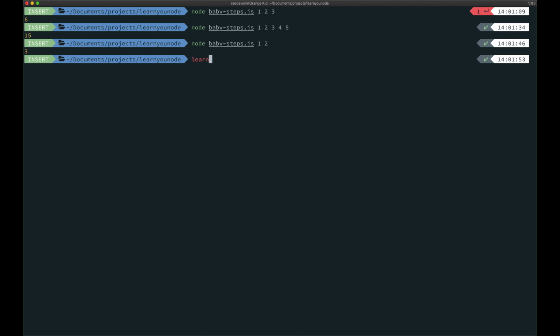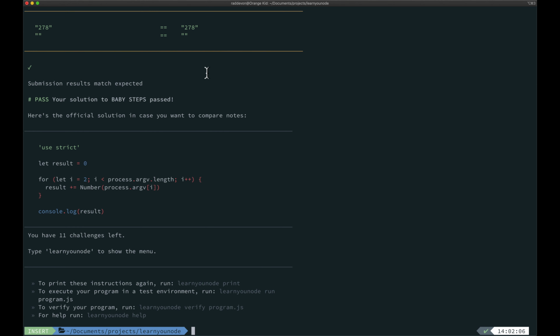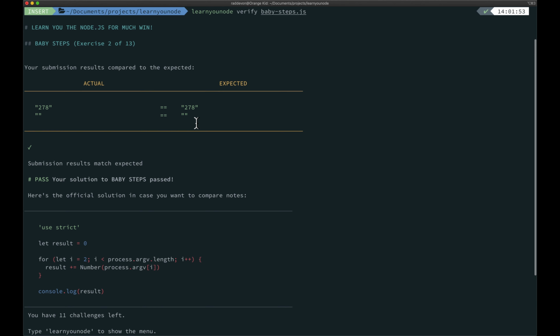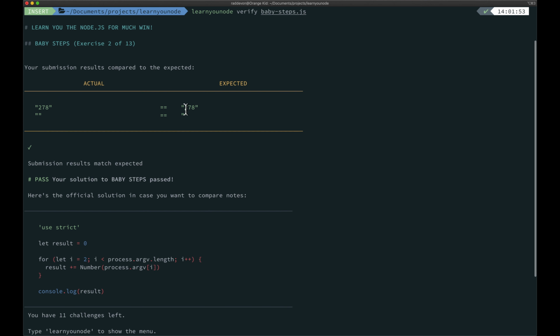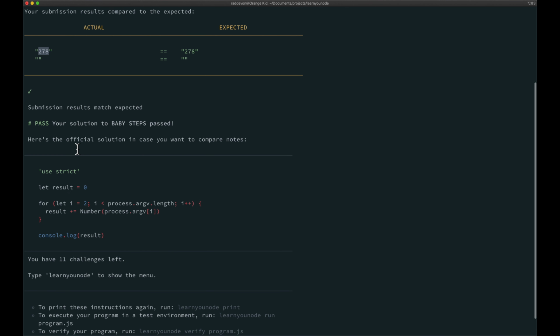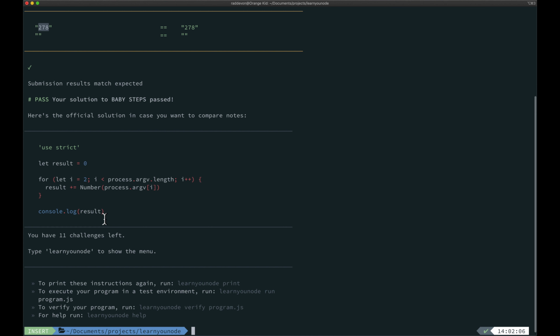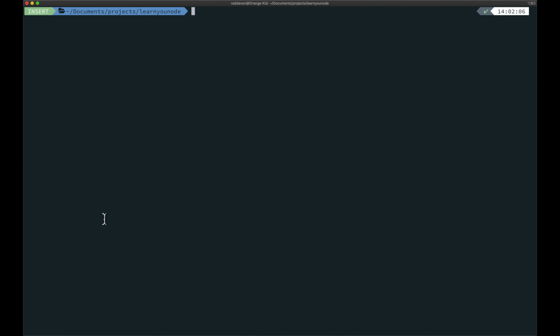Now let's get it to verify. Looks like we passed. The test it ran wanted to see 278, and we logged out 278, so we passed. Excellent. We are rolling right along.